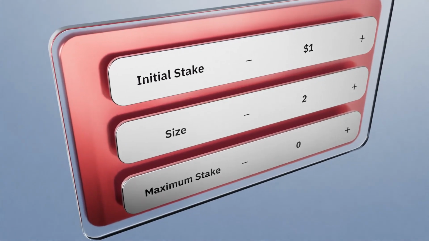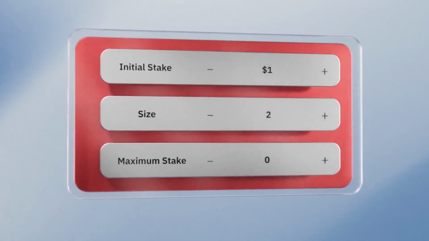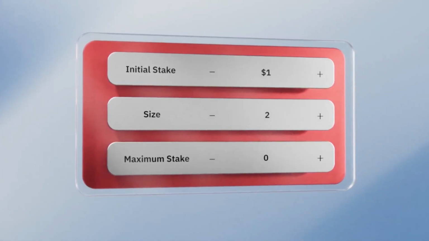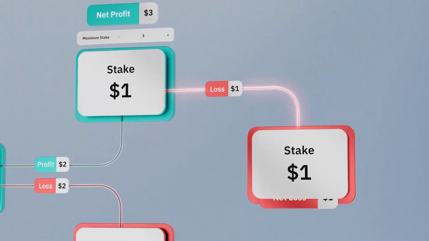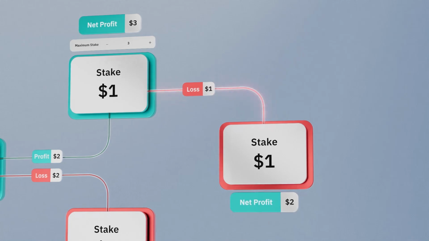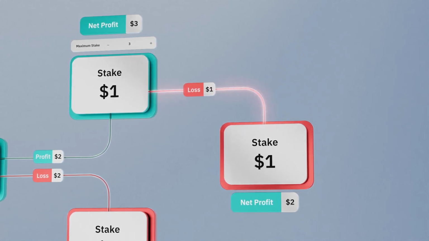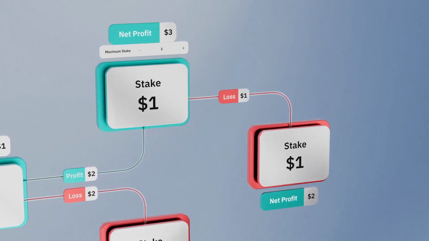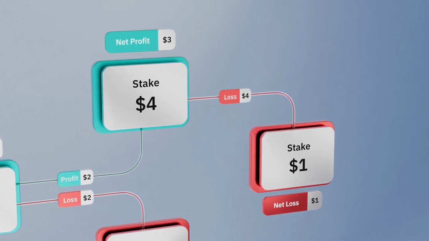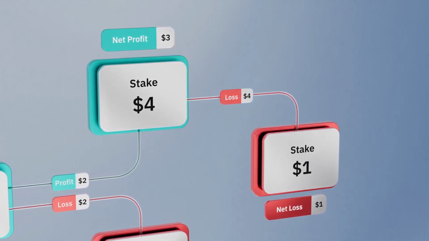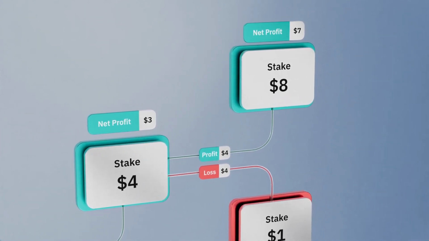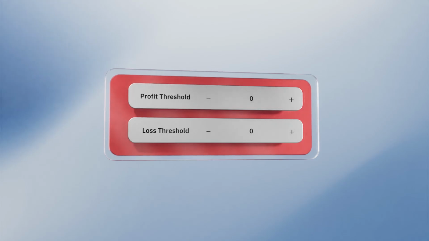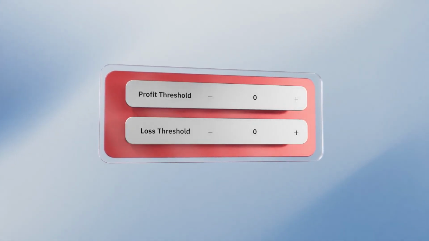For example, if your goal is to maximize potential profits within 2 consecutive successful trades, you set a maximum stake of 3 USD, given your initial stake is 1 USD. Here, you will see that with the maximum stake, you are still able to have a net gain of 2 USD even if the trade results in a loss. Without the maximum stake, your next trade, if in loss, would result in a net loss of 1 USD. This helps you to manage your risk and enables you to focus on potential profits when the market is in your favor.